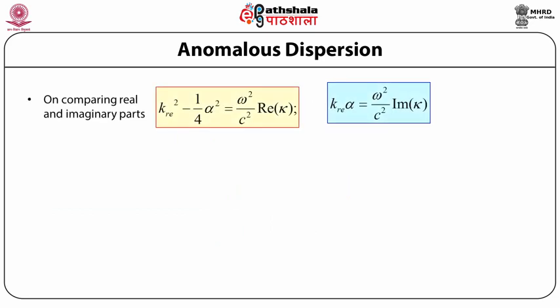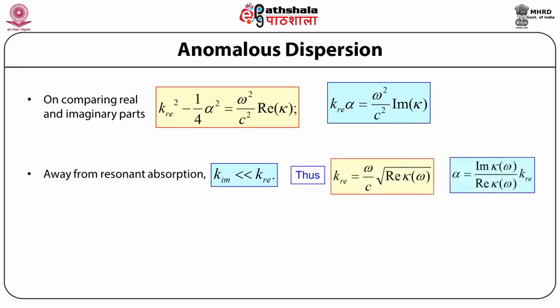So on squaring and comparing the real and the imaginary parts, we get k_re^2 - (1/4) alpha^2 = (omega^2/c^2) Re K. So k_re alpha = (omega^2/c^2) Im K. So away from resonant absorption, K imaginary is far less than K real, and we can neglect the second term on the left hand side, and hence we get k_re = (omega/c) sqrt(Re K(omega)), and alpha = Im K(omega) / Re K(omega) times k_re.